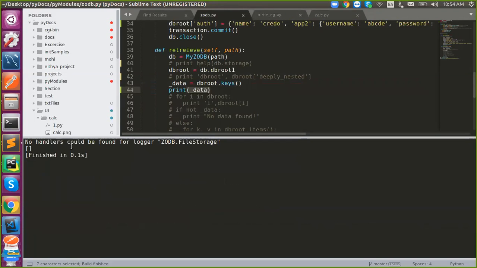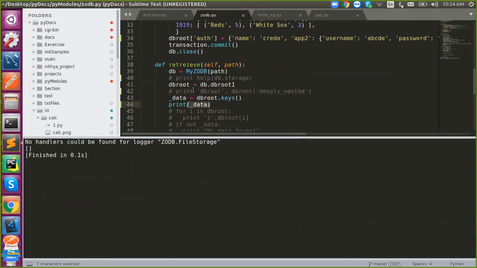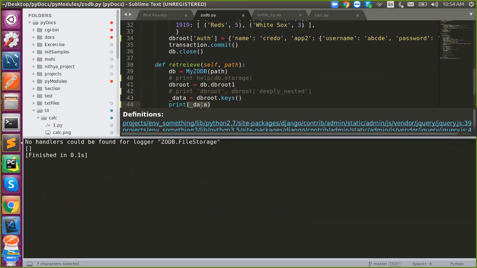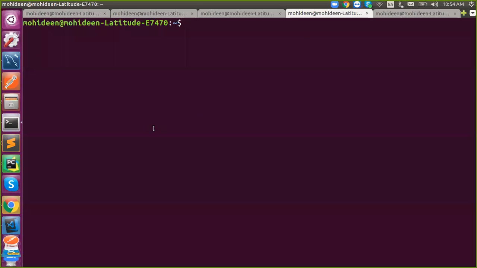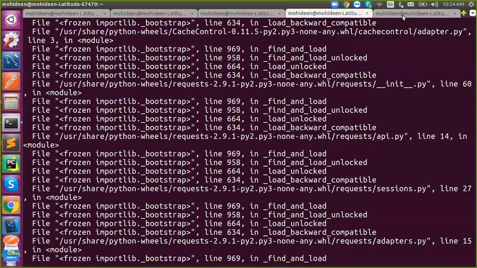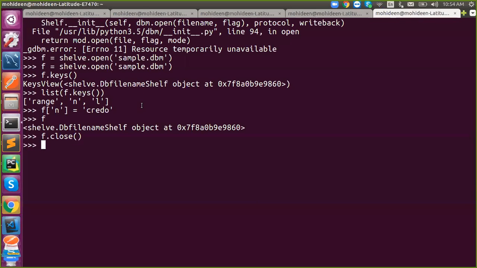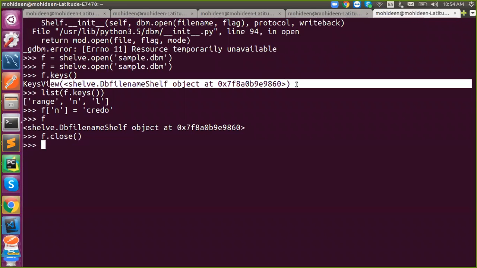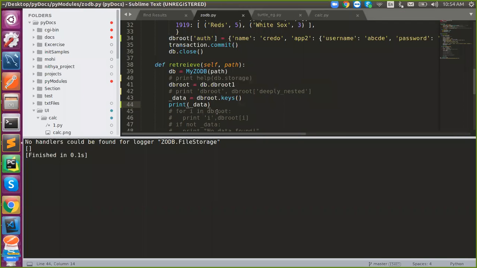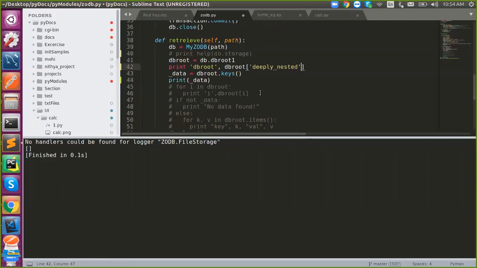Empty list. That's it. This is actually in Python 2. That's why they wrote an empty list. If it is Python 3, you will get something like this. Got it? So this is Python 2, so it's simply returning a list. In terms of Python 3, you will get an object instead. So here I'm getting the key error because the key did not exist, because I'm just opening my file.